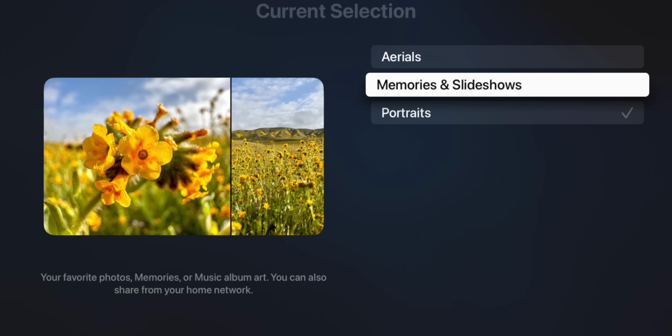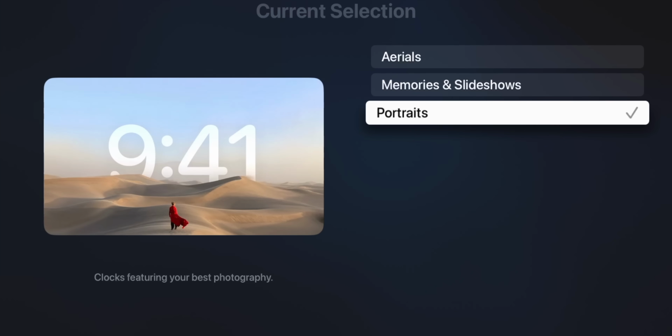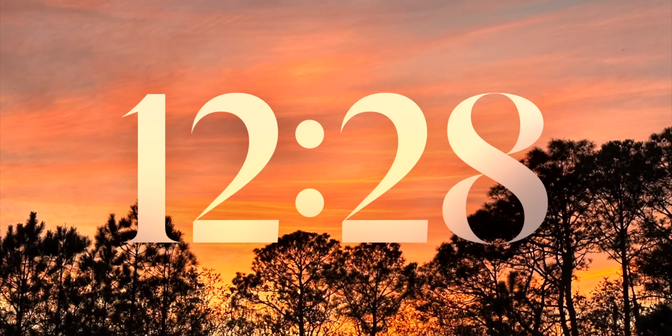For memories and slideshows, it says your favorite photos, memories, or music album art. You can also share from your home network. And then for portraits, it just says clocks featuring your best photography. Again, this reminds me a lot of a bigger watch face like we see on the Apple Watch. So here's what that portrait screensaver looks like.